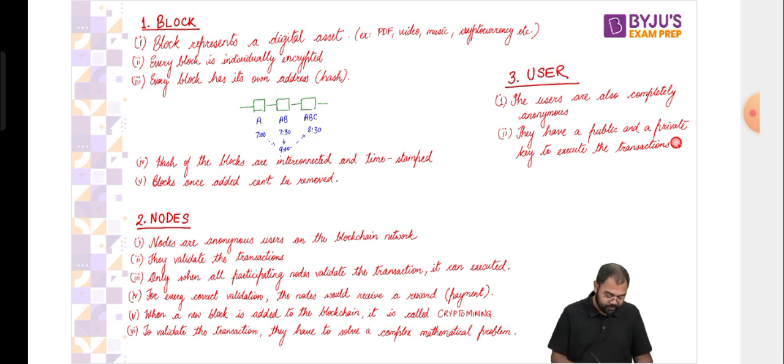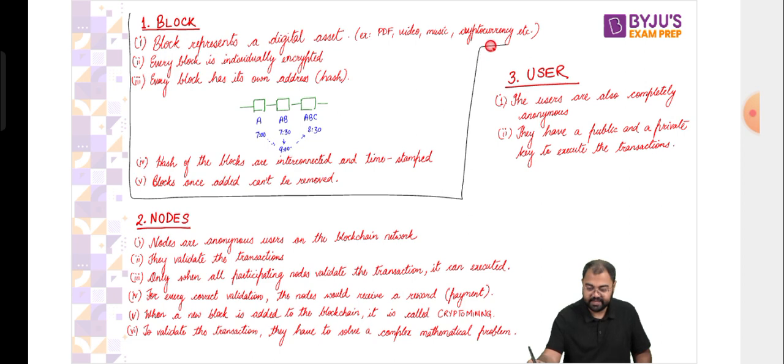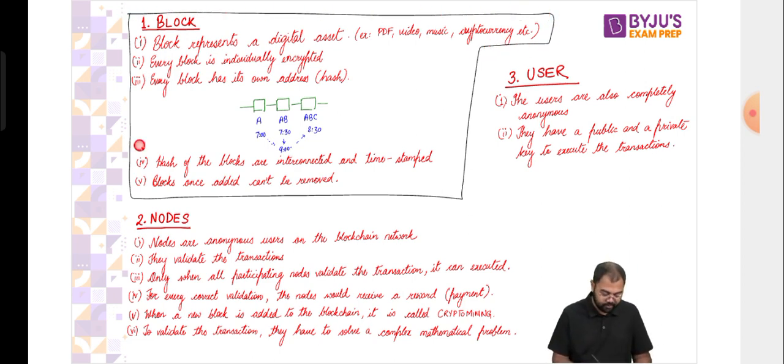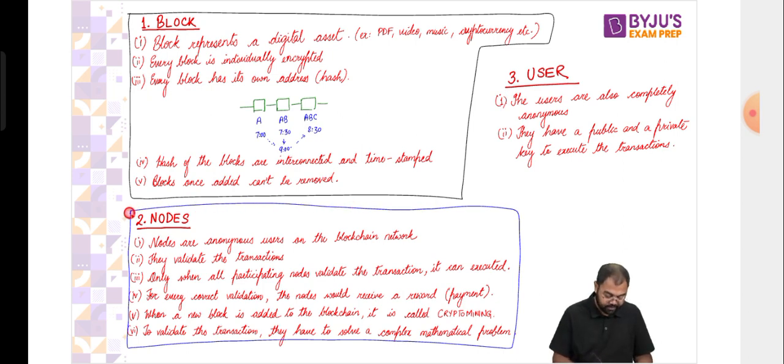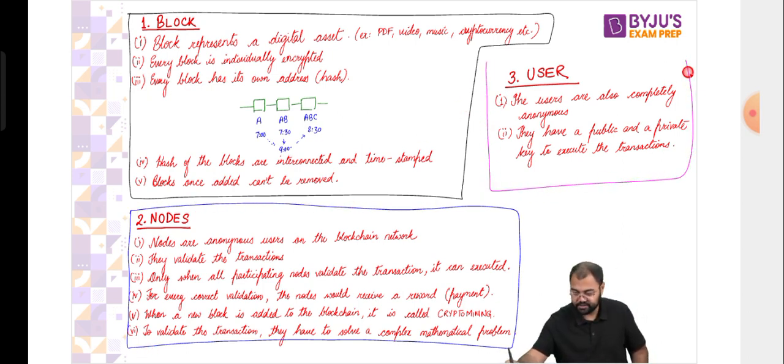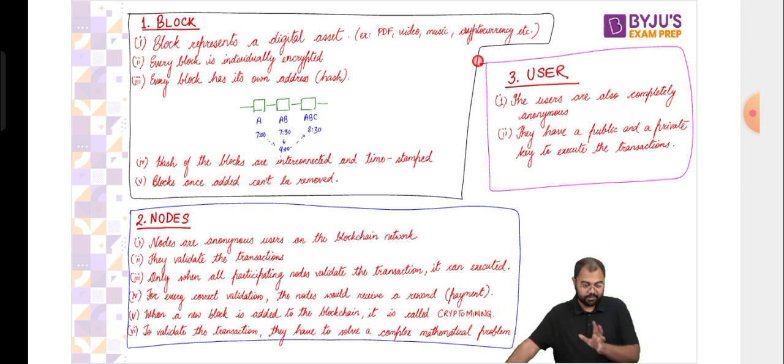So there are all these things that we have. From the perspective of the blocks, this is one aspect of all the security and transparency that is added, and that becomes very crucial. Second is from the perspective of the nodes, and how the nodes are very crucial to run this system. And then even the users are completely anonymous, and they are also participating with transparency.